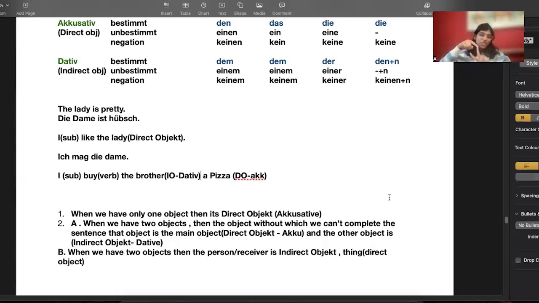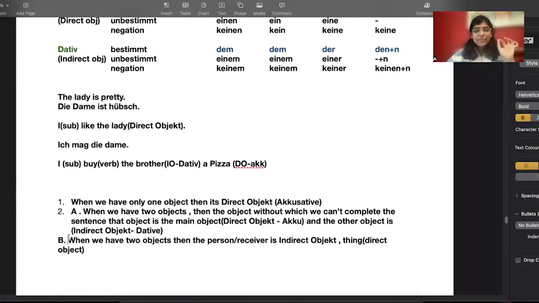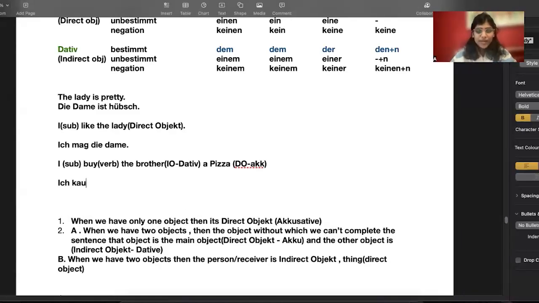And the second object is the one without which you can still complete a sentence. For example, in this case, I buy a pizza is a complete sentence. So without brother, we can complete our sentence, so our brother is an indirect object, which means it's dative. So that's one way of knowing. Likewise, when we have two objects, the person or the receiver is the indirect object, and the thing, like a pizza, is your direct object. This is how to understand it in layman terms. Okay, so I is ich, buy is kaufe.